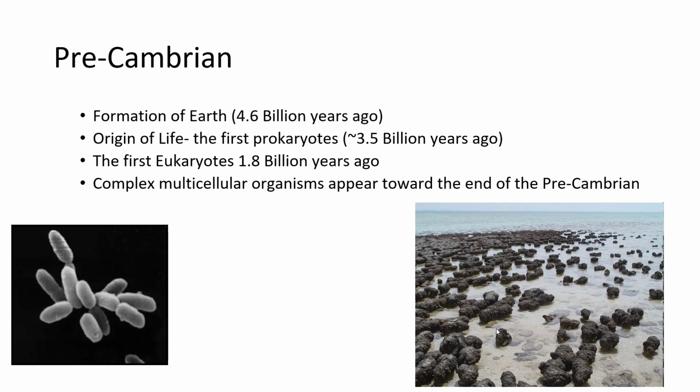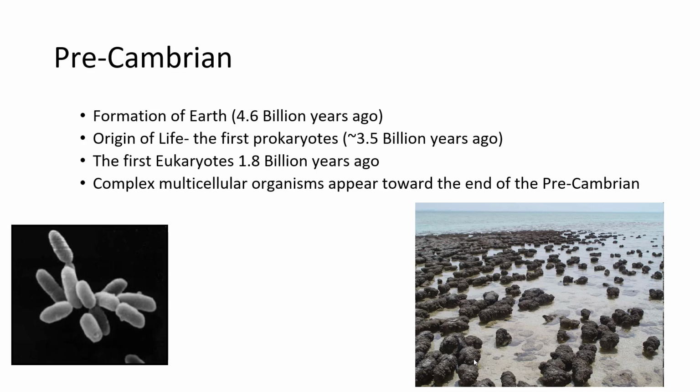But I have this image here. These are called stromatolites. These are kind of like coral reefs. These are like rocks that these bacteria deposit, layer after layer after layer, and the bacteria live on the outer surface of these things. And we have fossils of those even here in Arkansas. And some of those fossils in parts of the world go back to the Precambrian. That's how we know that these bacteria were alive back then. Even though we don't have fossils of the bacteria, we have fossils of the structures that they made.